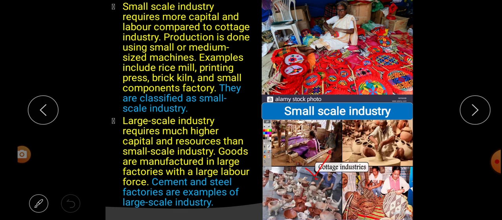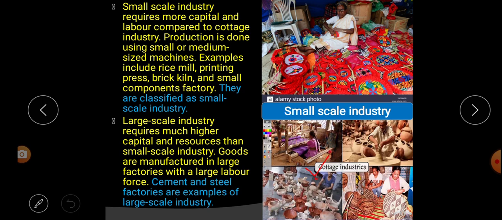Next is large scale industry. Large scale industry requires much higher capital and resources than small scale industry. Goods are manufactured in large factories with a large labor force. That means compared to small scale industry, in large scale industry we want more money or more capital, and at the same time we want to acquire more human labor and resources.